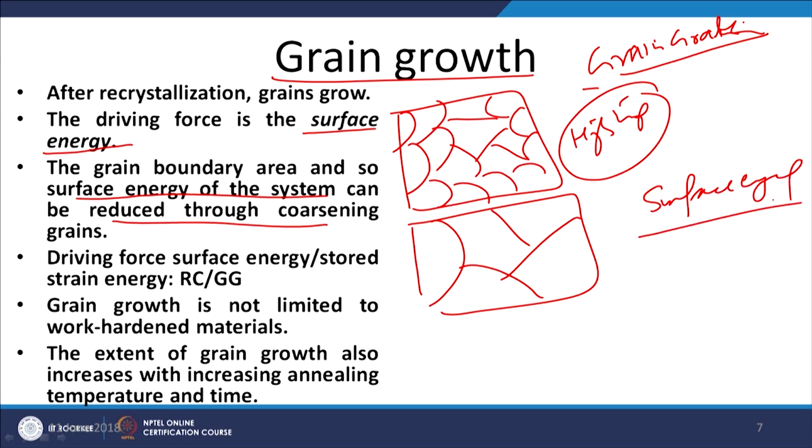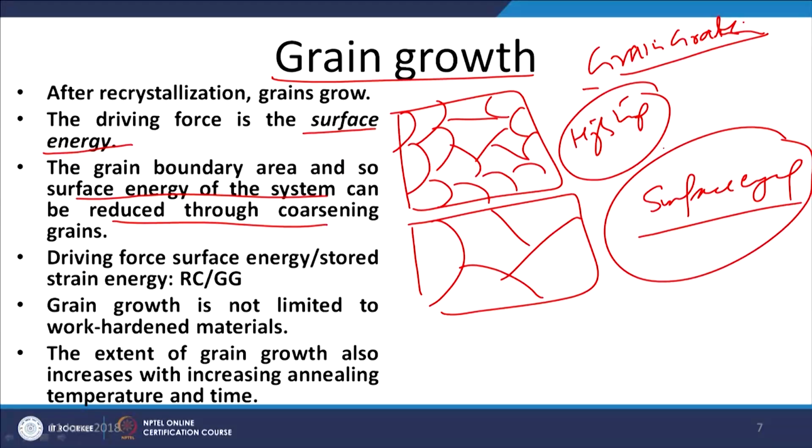So, any kind of metal system, whenever given exposure to the higher temperature, because of this driving force, tends to have the minimum possible surface energy, and it tends to realize that through the reduction of the grain boundary area, which is possible through the grain growth or the coarsening of the grain.